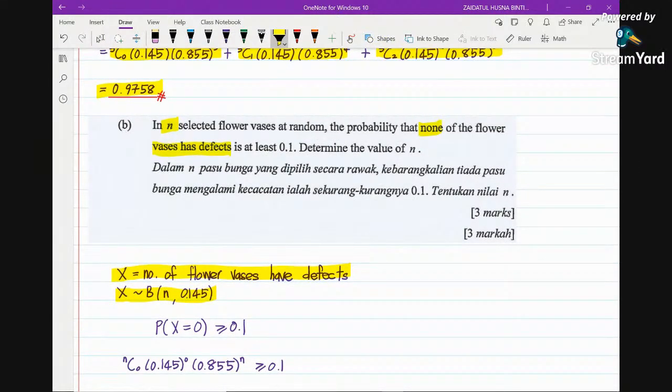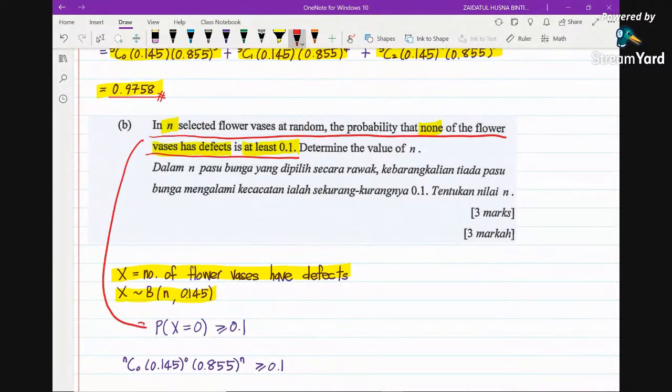In this case, it stated that the probability that none of the flower vases have defects is at least 0.1. How to write the whole sentence in mathematical representation? This is it. That is the beauty of maths: you can have a long sentence, but you only need these few symbols to represent the whole sentence. So the probability of x equals 0 is greater than or equal to 0.1.